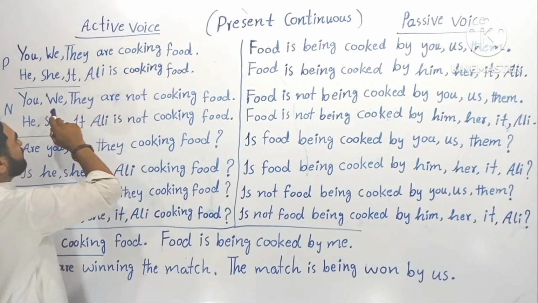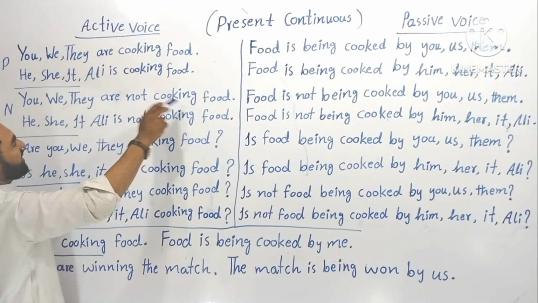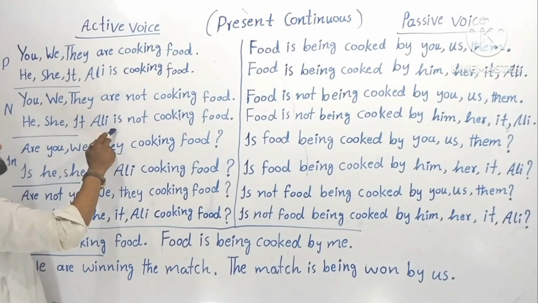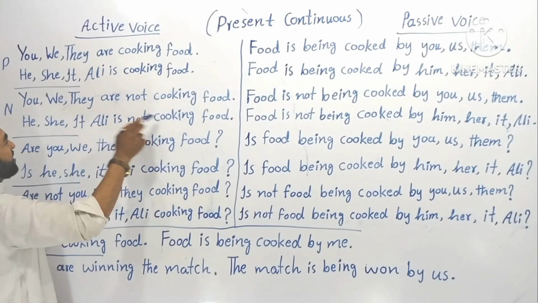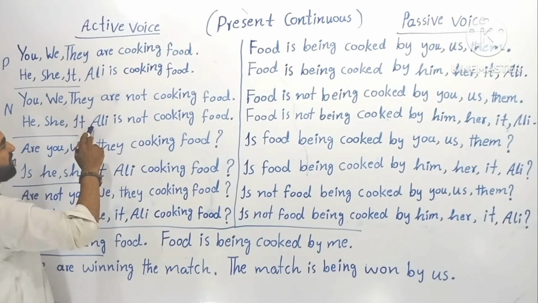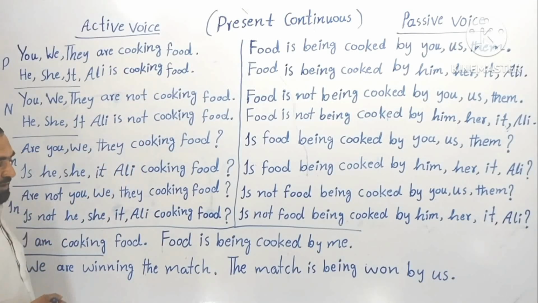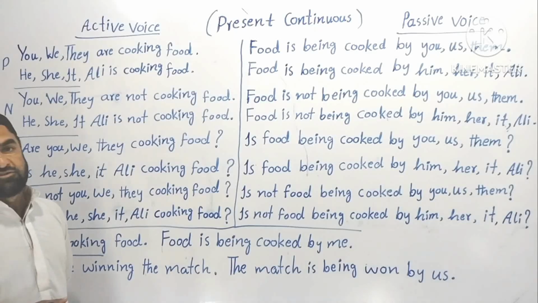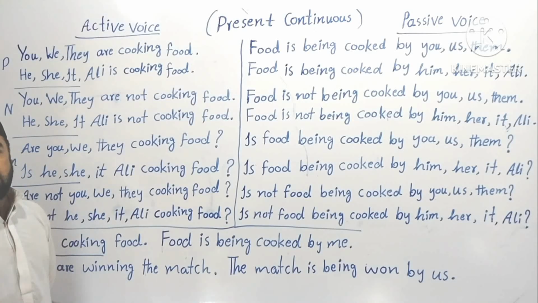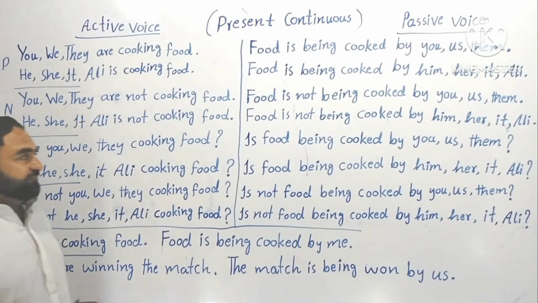You aren't cooking food, we aren't cooking food, they aren't cooking food. He isn't cooking food, she isn't cooking food, it isn't cooking food. Ali isn't cooking food. Understood? So this was present continuous, active voice, negative sentence.